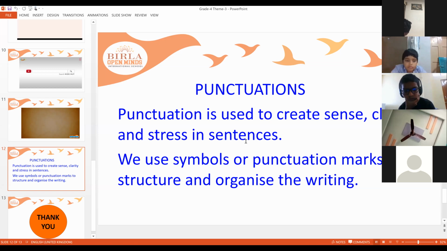So now look at the screen, children, everyone. Punctuations. Punctuation is used to create sense, clarity, and stress in the sentences. We use symbols or punctuation marks. Punctuation marks are also called symbols.